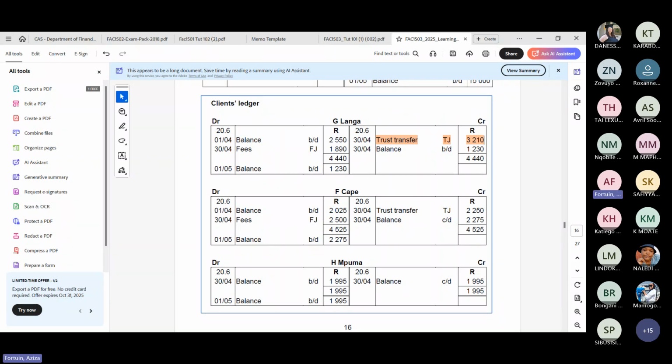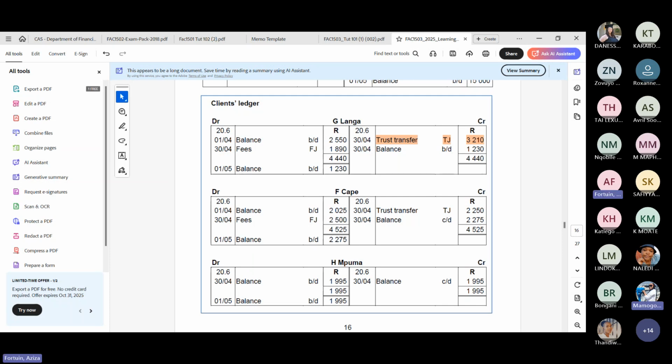So are you going to transfer the 5,210? Isn't it possible? Because then Langa doesn't have that much money. So you can only transfer what amount? 3,210. No. Are you saying if Langa had 5,200 in the trust creditors account, then you transfer the whole 5,200?